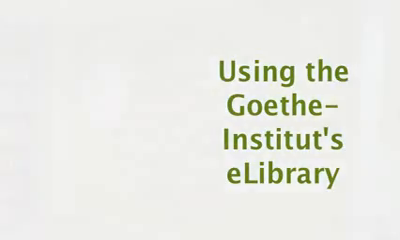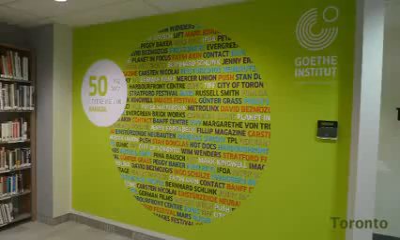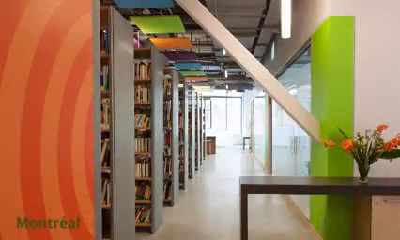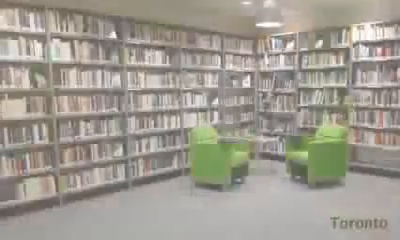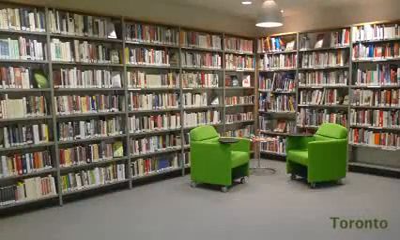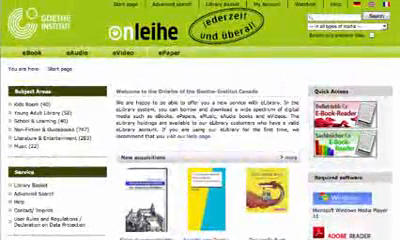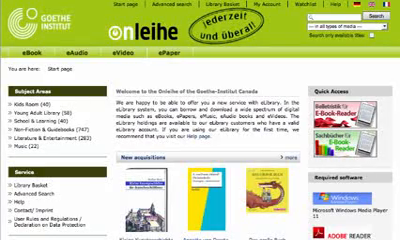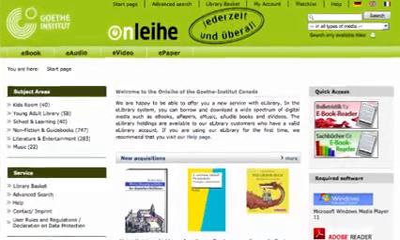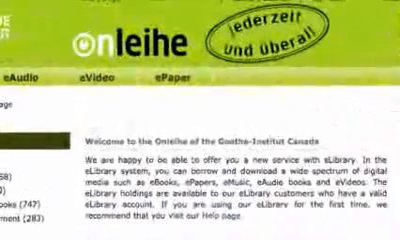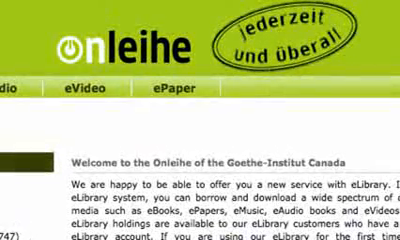If you visit the Goethe-Institut libraries in Montreal or Toronto, you'll find a wonderful variety of books, magazines, newspapers, audio, and videos on German culture, in German, English, and French, all available to borrow. And now we are pleased to offer virtual lending from our eLibrary, also known as Onleihe, a new word for a new concept combining online with Ausleihe, which means library circulation.